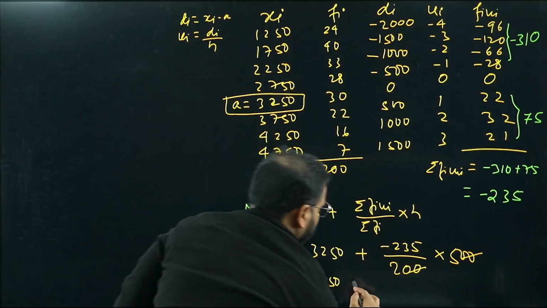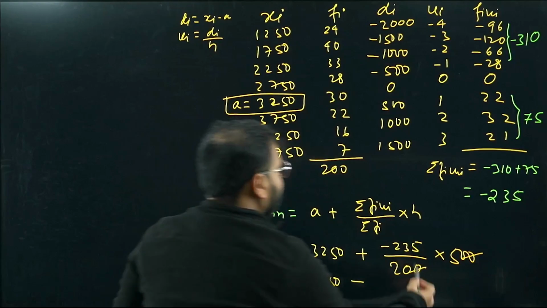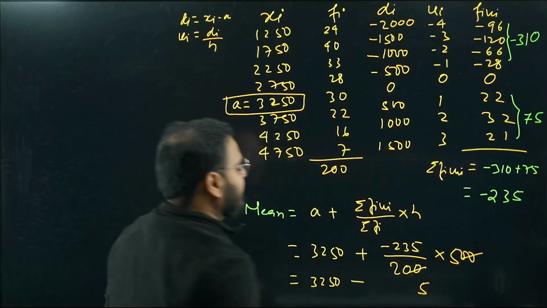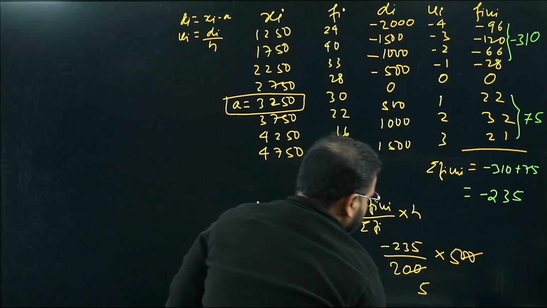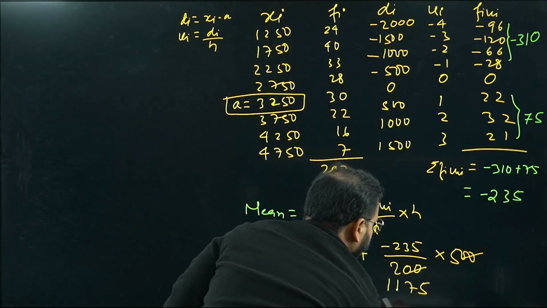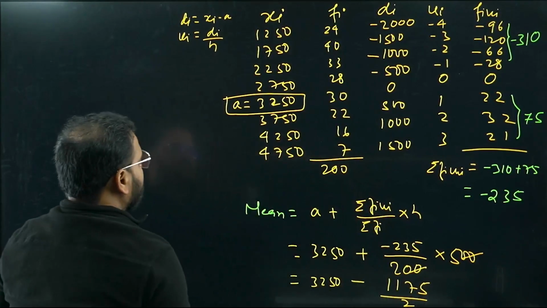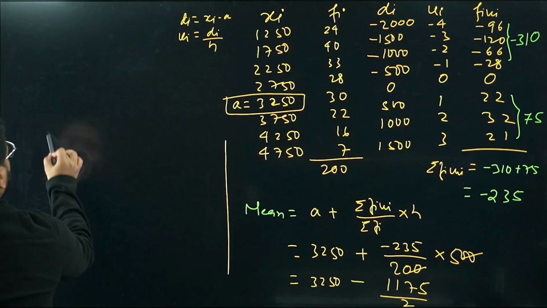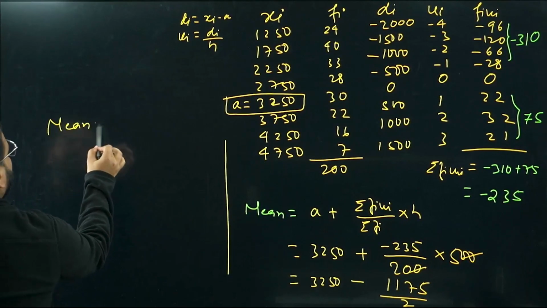There's a minus sign, so write a minus sign over here. Multiply these two. 5 5s are 25, carry is 2. 5 3s are 15, plus 2 is 17, carry is 1. 5 2s are 10, plus 1 is 11 by 2. Okay, so basically my mean value over here is coming as